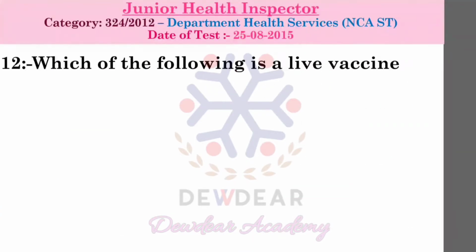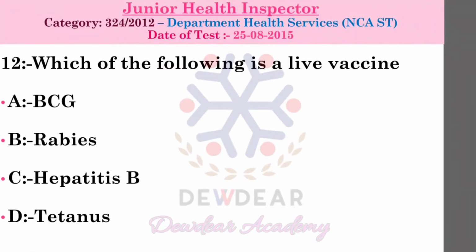Next question, question number 12. Which of the following is a live vaccine? Options: BCG, rabies, hepatitis B, tetanus. Correct answer is BCG. BCG is a live vaccine. BCG means Bacillus Calmette Guerin, and the route of administering BCG vaccine is intradermal.